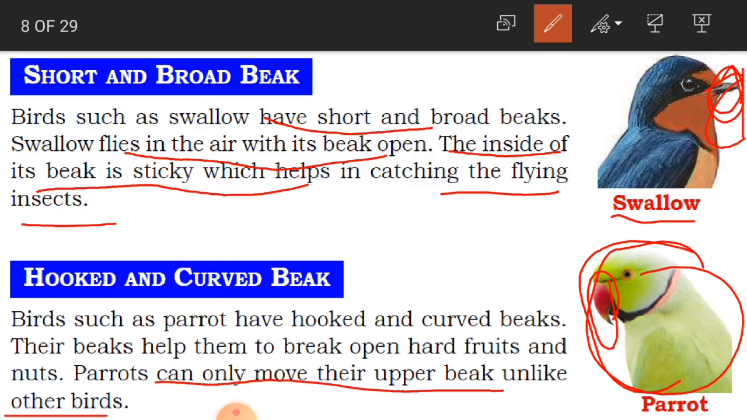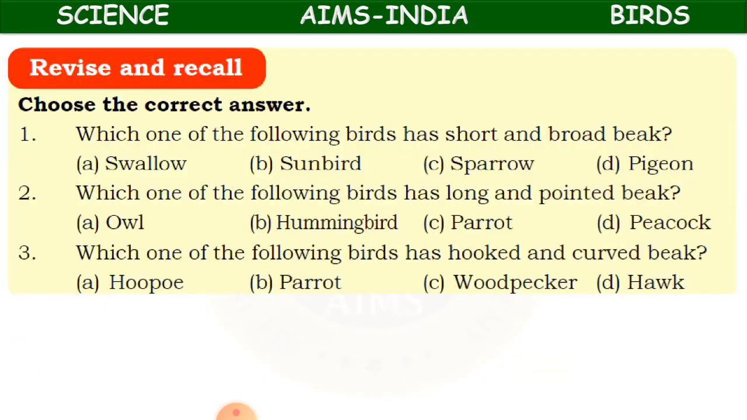Okay, clear, children? So a parrot breaks its hard fruits and nuts like groundnut through its beak, and it can move only its upper beak. And how is its beak, children? It is hooked and curved. See here, it is curved. Clear? Now, whatever we have learnt until now, we are going to revise and recall.